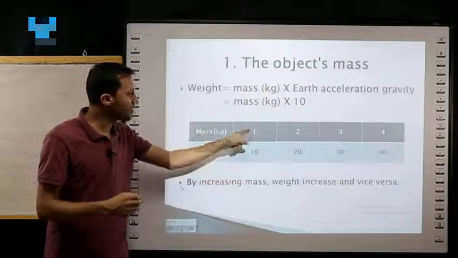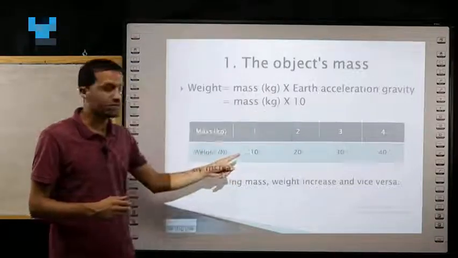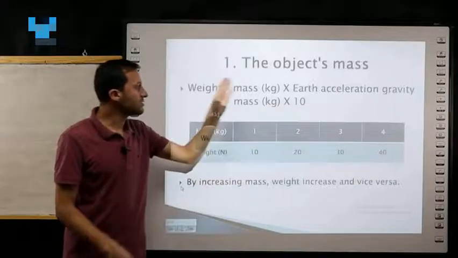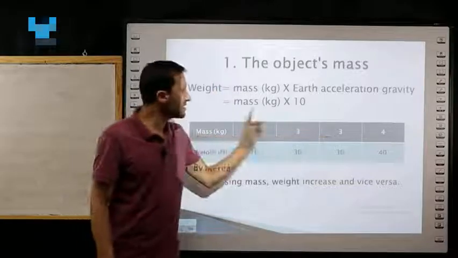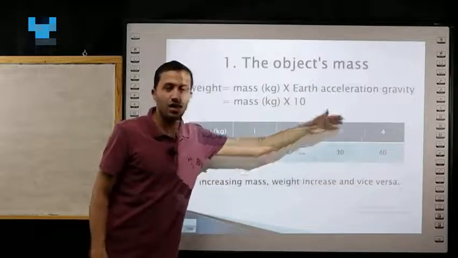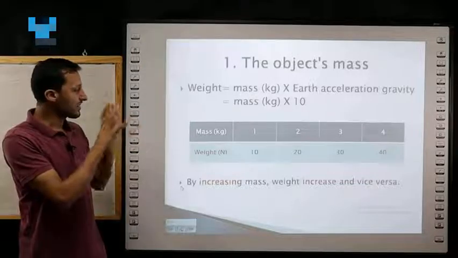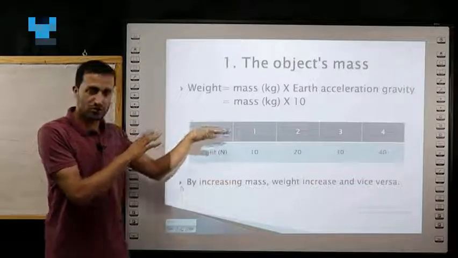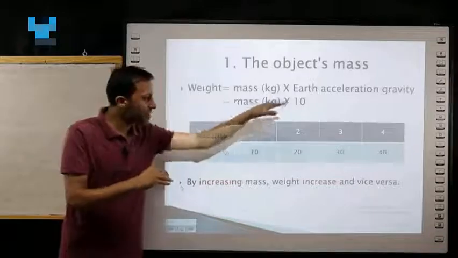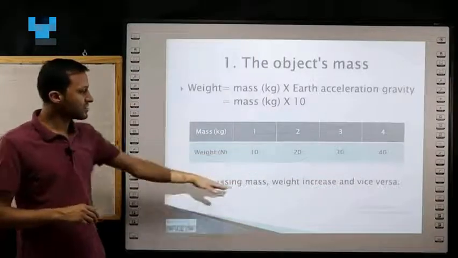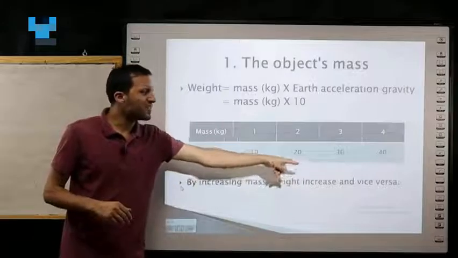When mass equals 1, 1 times 10 equals 10. When mass equals 2, 2 times 10 equals 20. When mass equals 3, 3 times 10 equals 30, and so on. So we notice from these examples that by increasing the mass, the weight also increases, and vice versa.